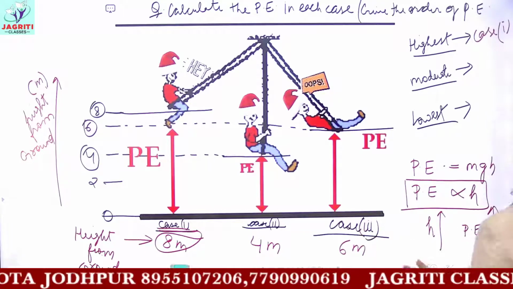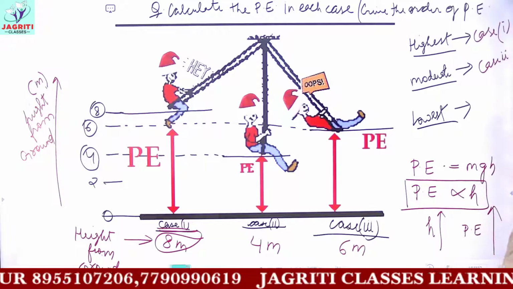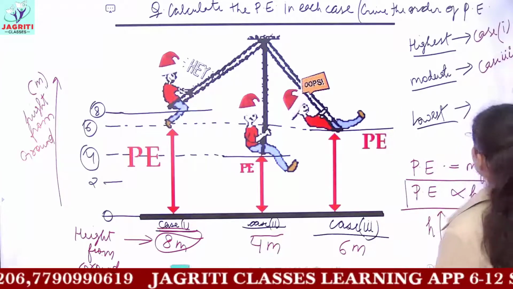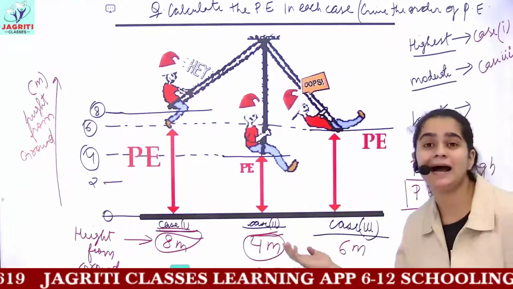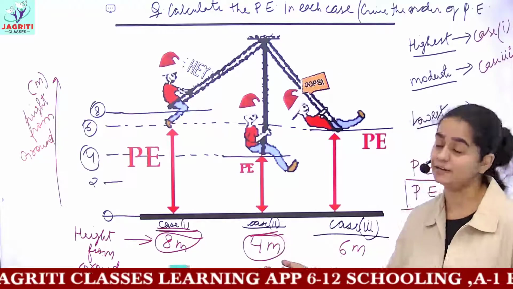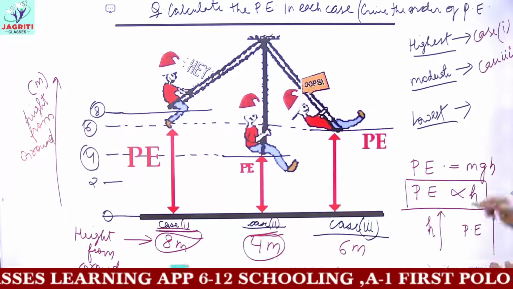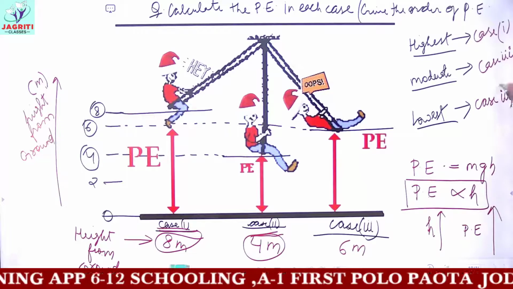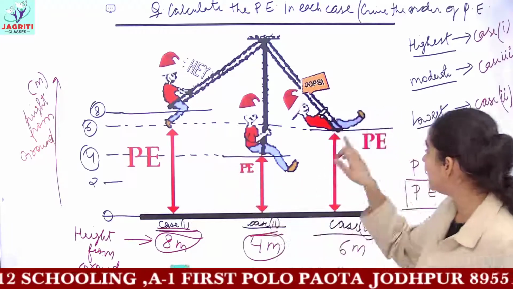Then comes case 3, which would have comparatively moderate potential energy. And case 2, because it is having the minimum height, the lowest value of height. So if height is lowest, then potential energy will also be the lowest. So case 2 would have the lowest potential energy, and hence their potential energy is shown here.